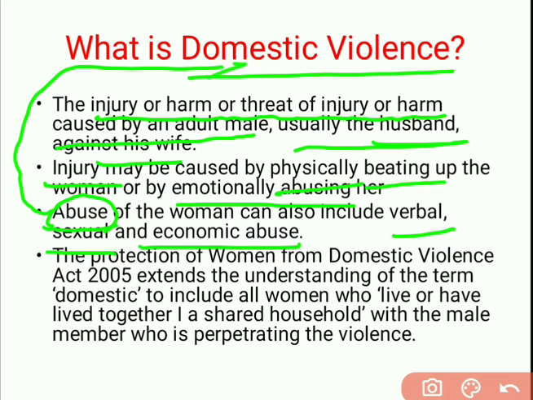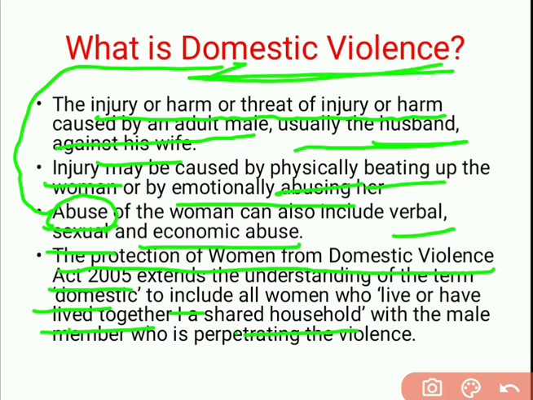And that's why, to protect the women from this harsh or brutal behavior, the Protection of Women from Domestic Violence Act 2005 was passed. This act extends the understanding of the term domestic to include all women who live or have lived together and shared a household with a male member who is perpetrating the violence, who is responsible for violating the laws.